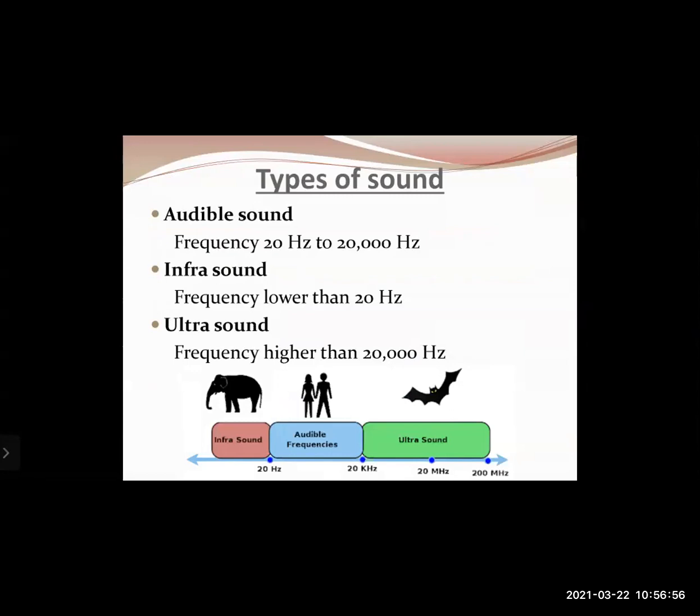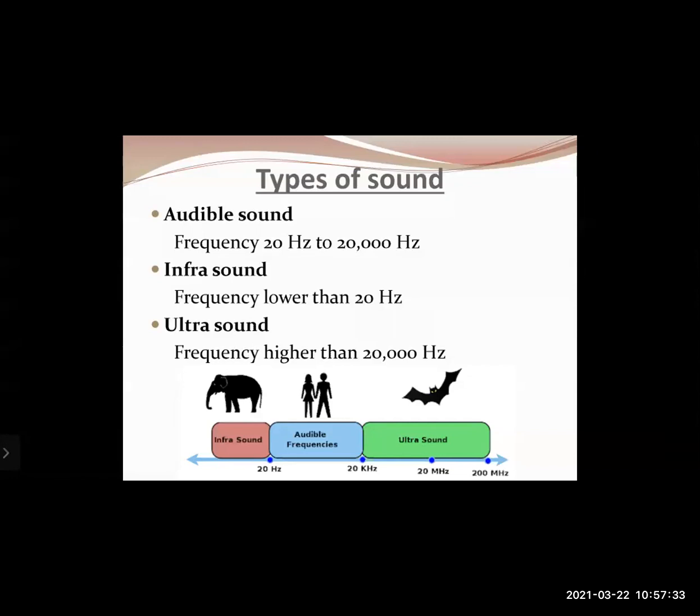So the first type of sound, which is audible sound, has a frequency range from 20 hertz to 20,000 hertz. Now, as the term suggests, audible sound is a sound which we humans can hear. So our ears can perceive this sound, meaning we can listen to this kind of sound. Now the frequency here, 20 hertz to 20,000 hertz, means any object which is vibrating at a speed of 20 times per second to about 20,000 times per second. Such an object will produce a sound which will be audible to us.